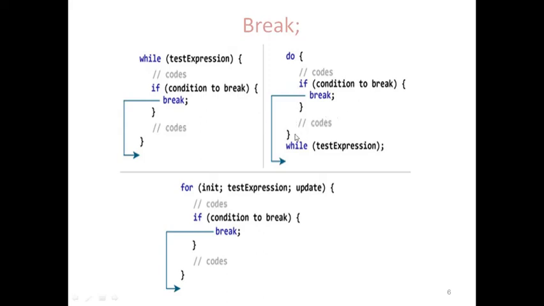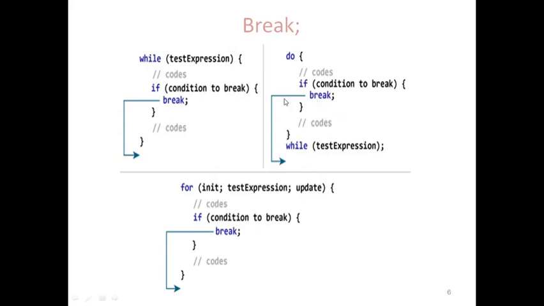It executes the code. It reaches the end of the do block. It executes the while condition and tests the expression. If the condition is true, the control passes to the beginning of the do while loop. If the condition is true in the if control statement, it enters the if block and executes the break statement. Whenever it executes the break statement, it immediately comes out of the loop. It ignores the remaining instructions of that loop.